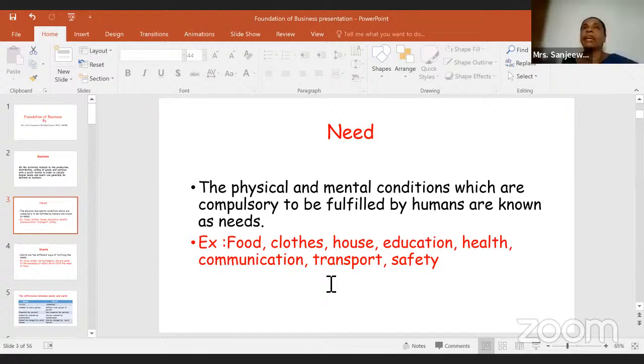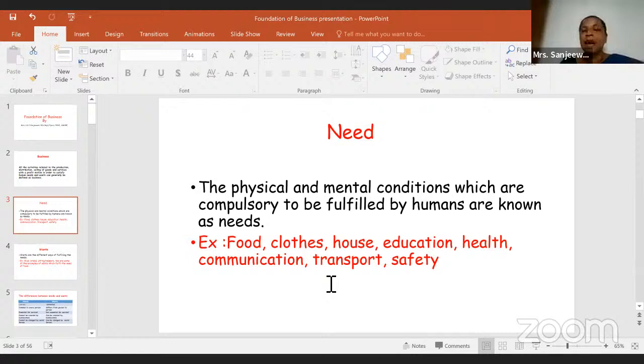You need these particular things to survive. Without that, you can't survive, right? So these needs can be defined as the physical and mental conditions which are compulsory to be fulfilled. Now I have given some examples here: food, clothes, house, education, health, communication, transport, safety. Those are the examples of need.